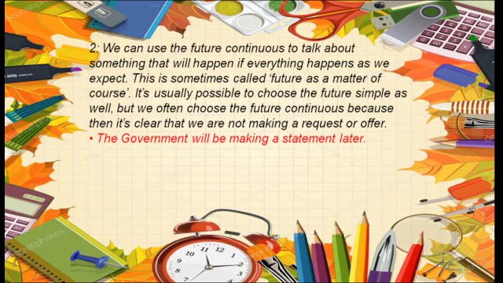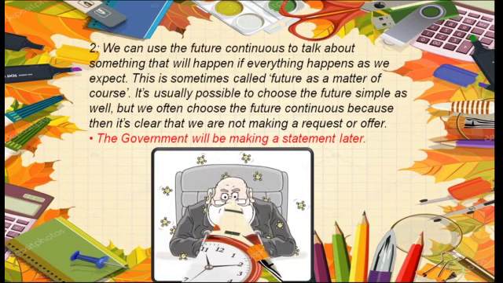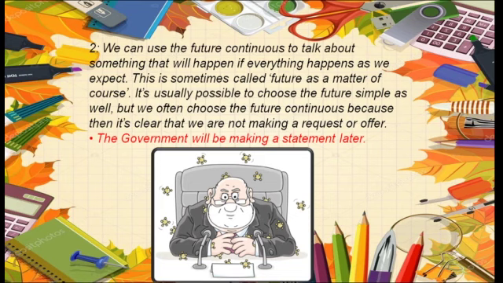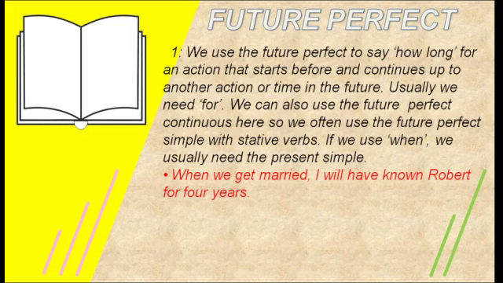We can use the future continuous to talk about something that will happen if everything happens as we expect. Like one example: The government will be making a statement later. Something happened and we are expecting that the government will do something about it. The government will issue some kind of statement about it. The example is: The government will be making a statement later.